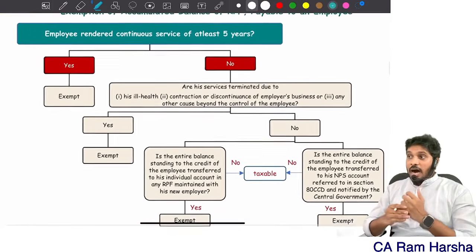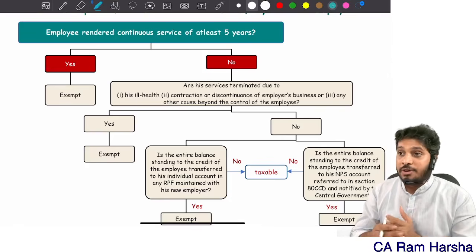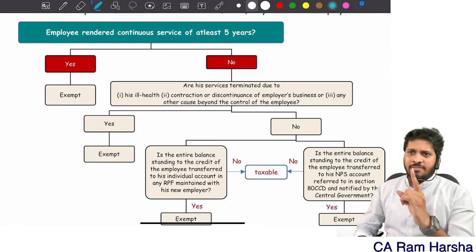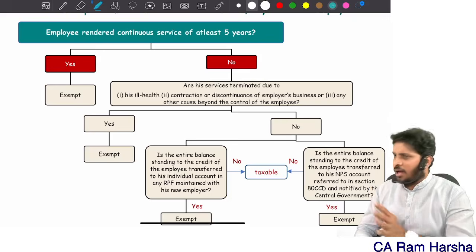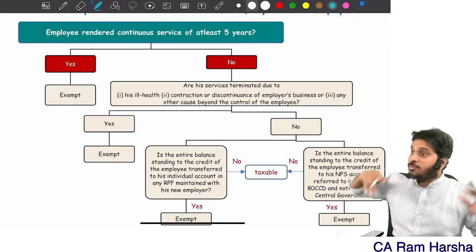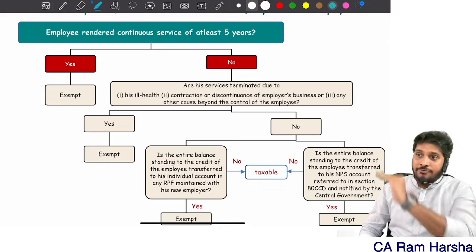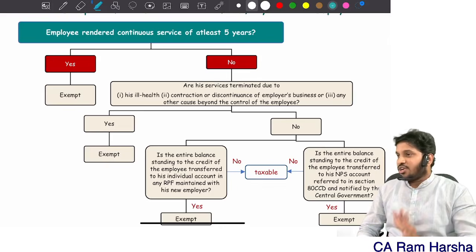Now, suppose RPF is there. Employee is withdrawing from RPF. Did he withdraw after 5 years of service? 5 years of service means what? With the same employer 5 years? No. After joining job, till now how many years you completed? More than 5 years. Now you are withdrawing from RPF. Fully exempt. Sir, I am withdrawing before 5 years.